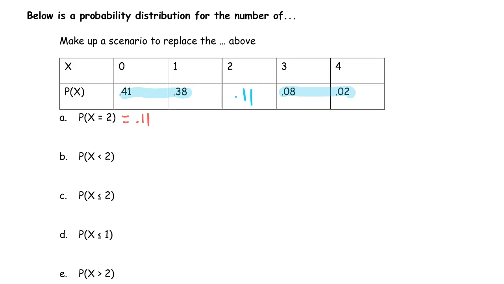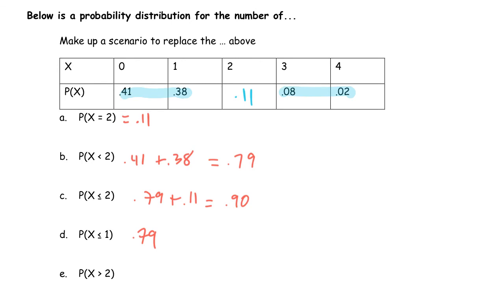And then probability of less than 2 is 0.41 plus 0.38, all the numbers less than 2. And so, yeah, less than or equal to 2, now it'd just be that one plus the extra 0.11. And then less than or equal to 1, that's the same. B and D are the same, right? Less than or equal to 1 would be 0 and 1.